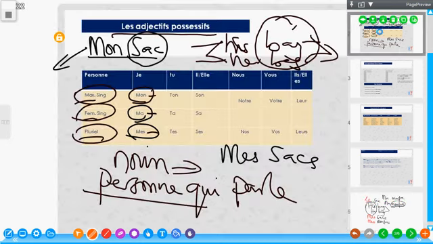So let's proceed further. Then we have the second person, which is tu. So we have ton here to possess a masculine singular object for the second person this time. Then we have ta for feminine singular and tes for plural. While the first one is mine, the second person singular will be your. So I can now say your bag, your child, your car, your watch, your book, your anything, because it's the second person we're talking about now. So the gender of the object we are trying to possess matters here as well.